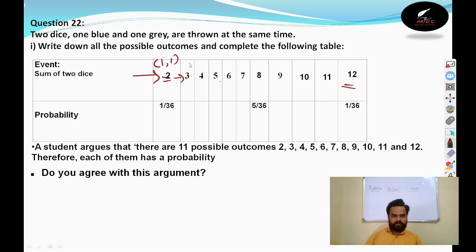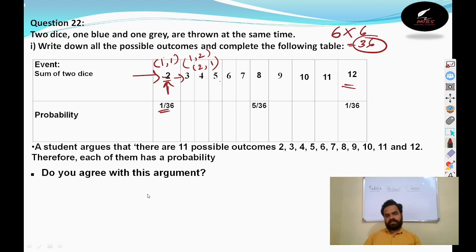And to get 3, what are the possibilities? 1, 2 or 2, 1. Two possibilities are there. If the possibility is 1, the answer is 1 by 36. Why is it 1 by 36? Two dice are there. Whenever two dice come, we need to do 6 into 6. That is, total 36 outcomes are there. That is the reason why we divide by the total number, 36. And here, how many possibilities? Two possibilities. The answer will be 2 by 36.